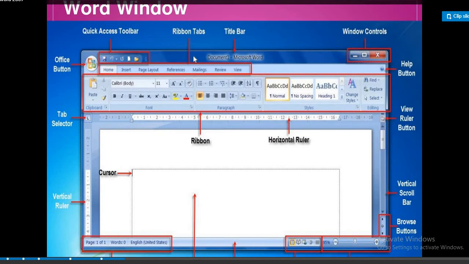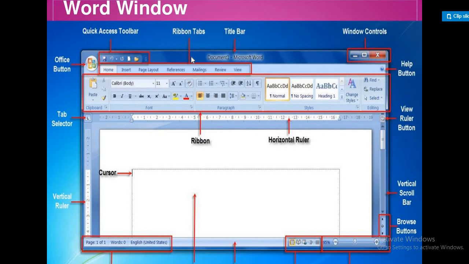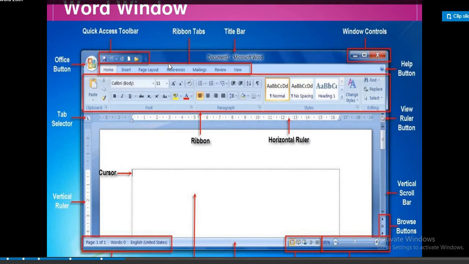Title bar means the title of the page. It displays the MS Word document title.